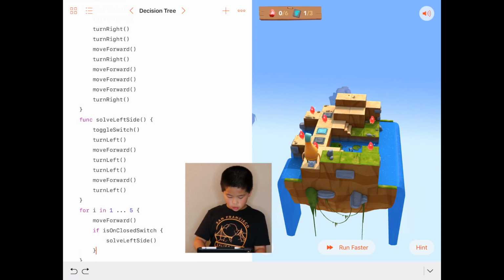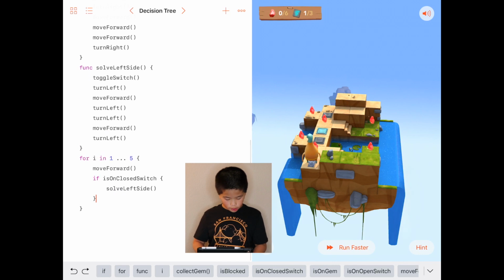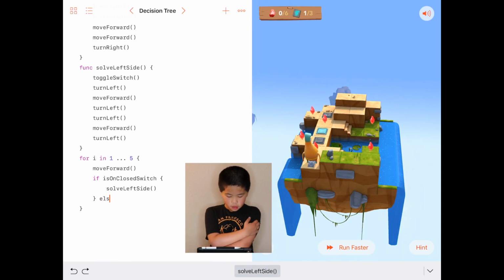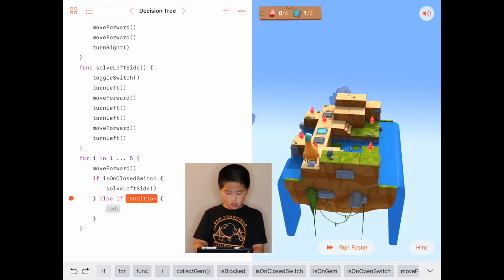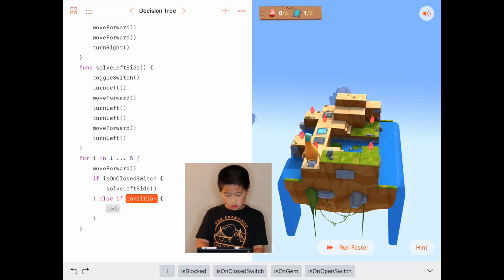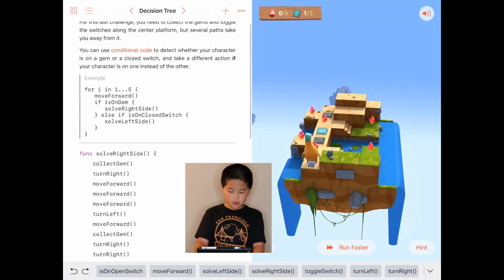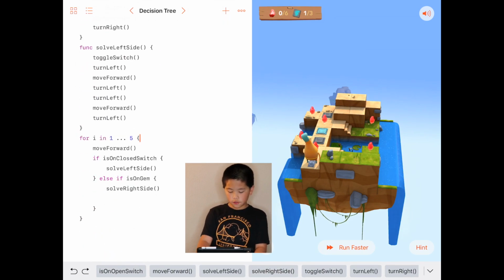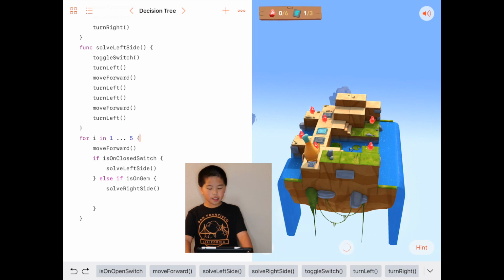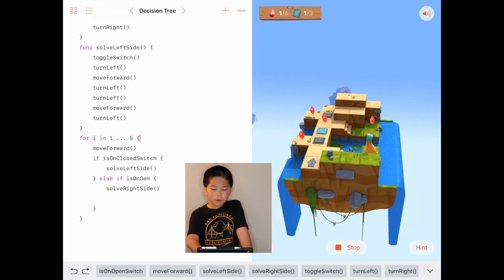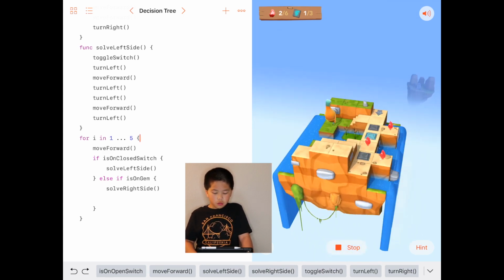After this, else if is on gem, solve right side. And this is from the example, so I'm going to run faster, see if I get this right. And there's also this open toggle switch that's trying to trick you to make you open that toggle switch.